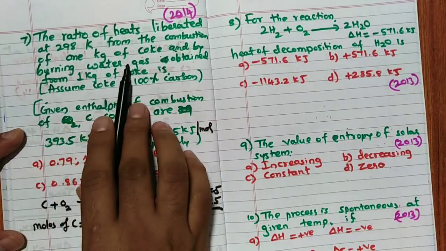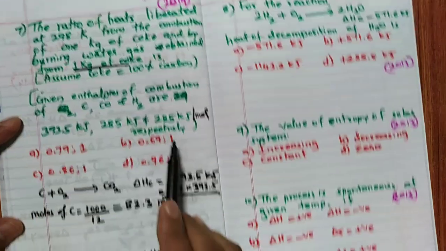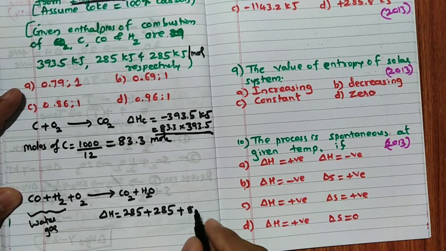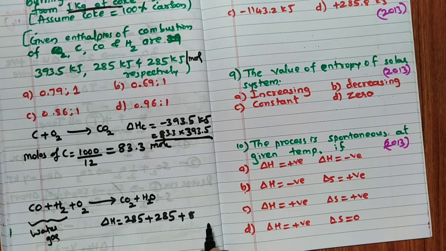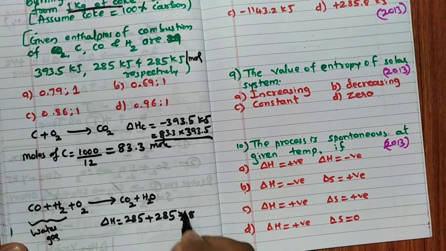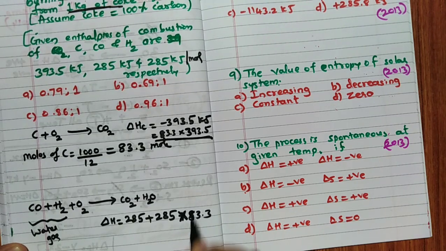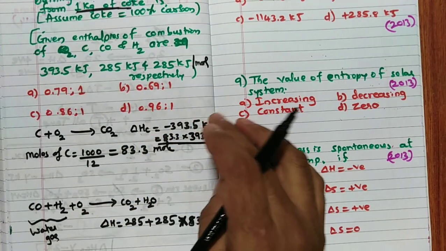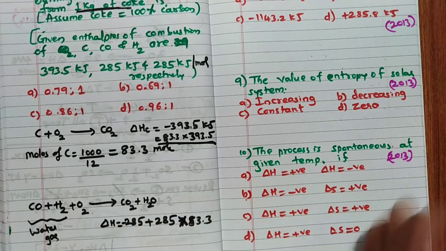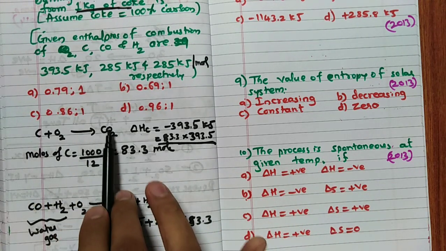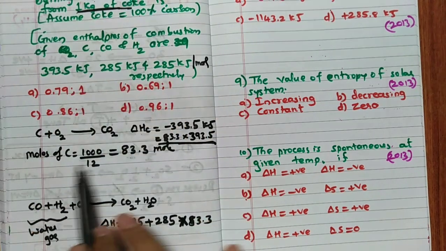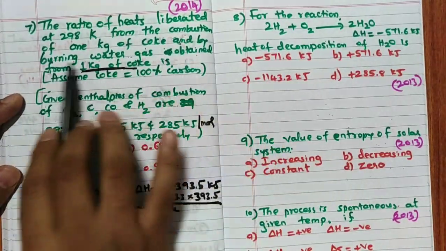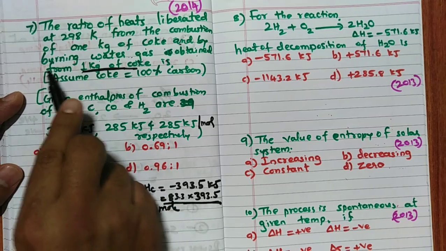See the problem clearly: by burning water gas obtained from 1 kg of coke, which means this mole is applicable here also. Hence, in this particular case, it is not plus, it is into 83.3. Understood? C plus O2 gives CO2, this is minus 393 kilojoule for 1 mole. This is also minus. Remember, you will get finally a minus answer only. So for 1 mole is this much. Calculate the number of moles in 1 kg of carbon: 83.3 mole. So this into this gives the total amount of heat released when 1 kg of coke is burnt.